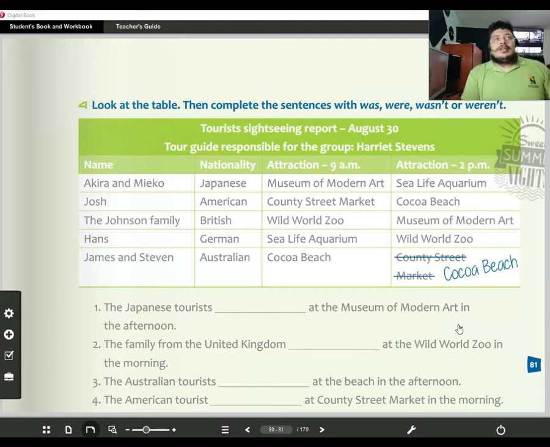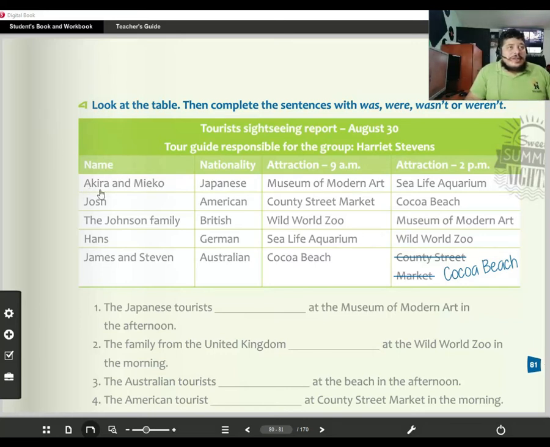Okay? So what we have here, guys, basically is a table that describes the activities that some tourists had last August 30, right? The person who was responsible for all the group was Harriet Stevens. Okay, so we have here the names of the persons.